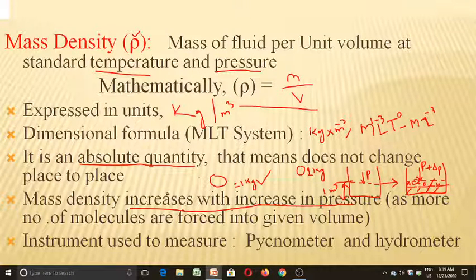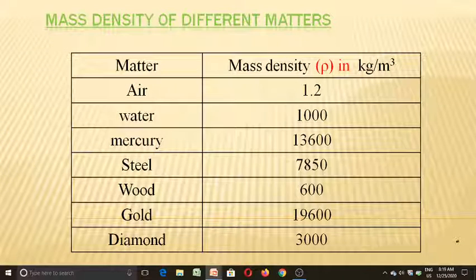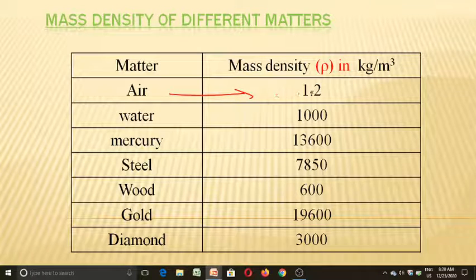Right? Now this mass density can be measured by using instruments called pycnometer and hydrometer. Let us see the mass densities of some matters. Say air, we have a mass density of 1.2 kg per meter cube. All units are in terms of kg per meter cube. Water, it is 1000 kg per meter cube.